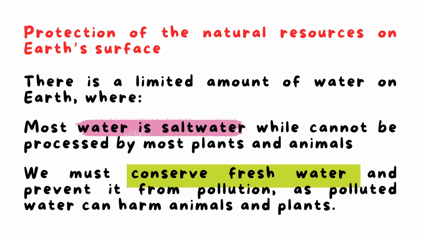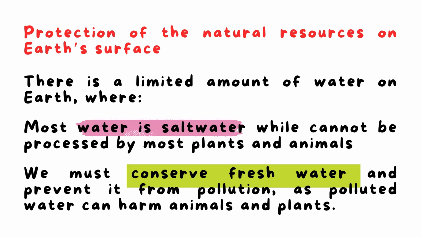And you know that this salt water can't be processed by most plants and animals, as most plants and animals need fresh water, okay?